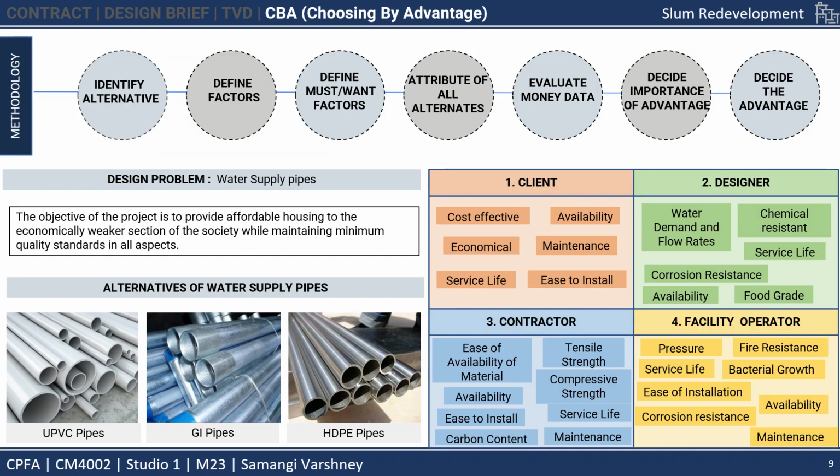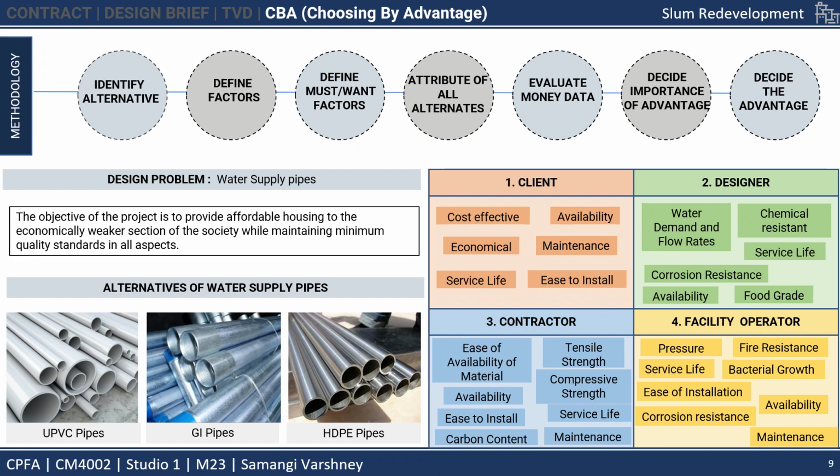In the CBA analysis, we initially identified the design problem, that was water supply pipes. In our slum, usually the condition of the pipes is not good, and the objective of the project is to provide affordable housing to economically weaker sections of society while maintaining minimum quality standards in all aspects. We identified the alternatives and defined the factors from all sides: the client, the designers, the contractor, and the facility operator. Then we defined the must and want factors and found the attributes of all alternatives.